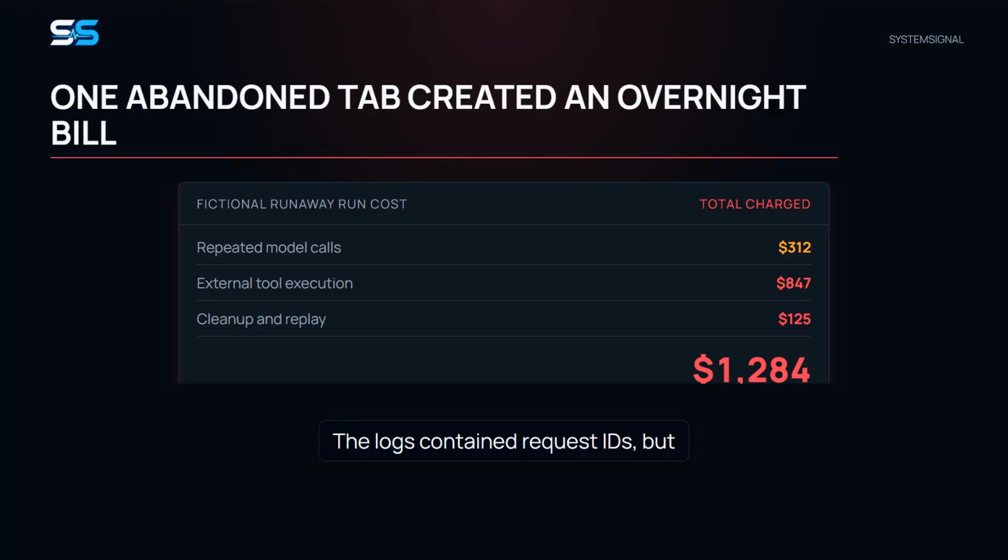The logs contained request IDs, but the business operation had no durable run ID. The system could count tokens and HTTP responses. It could not explain the agent's state. An agent that can continue, retry, and act needs the same things as a payment workflow: identity, durable progress, bounded retries, and an audit trail.